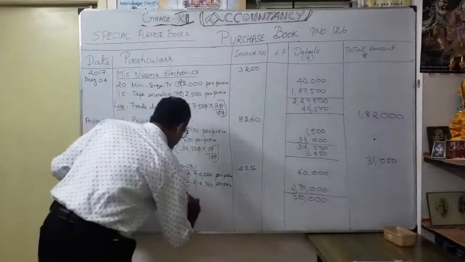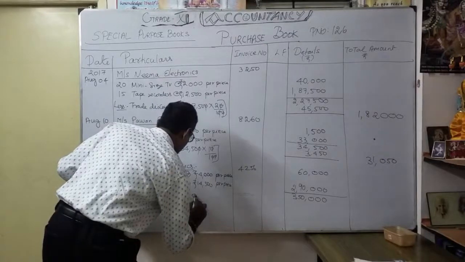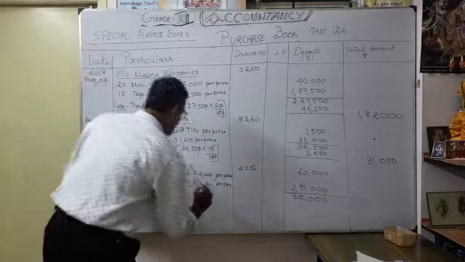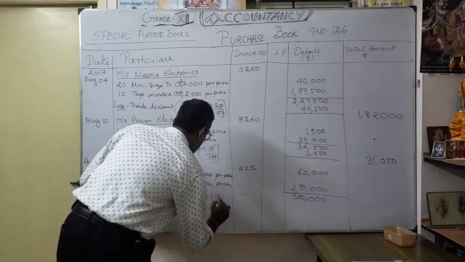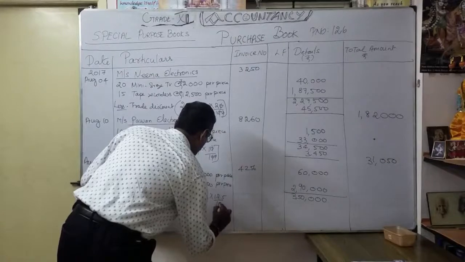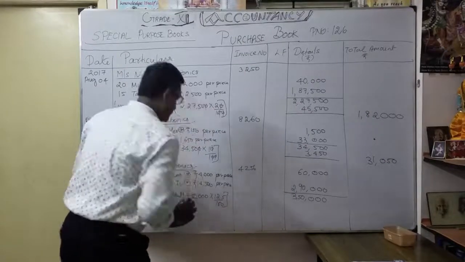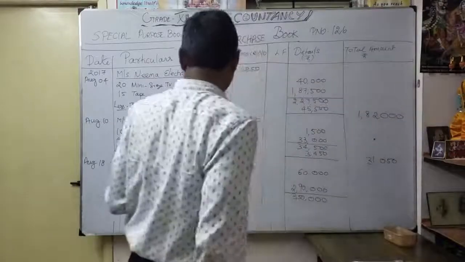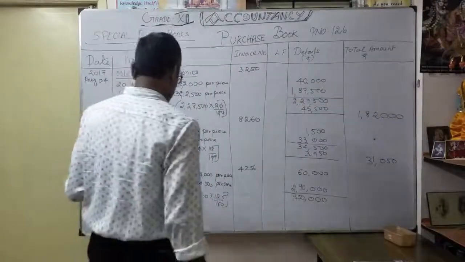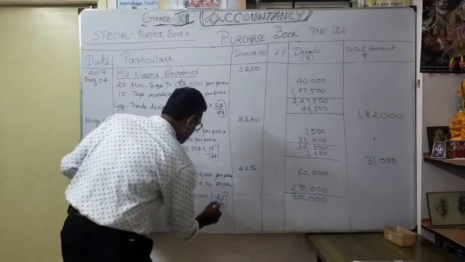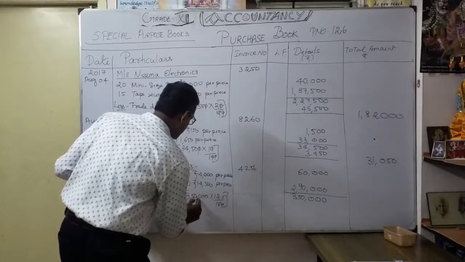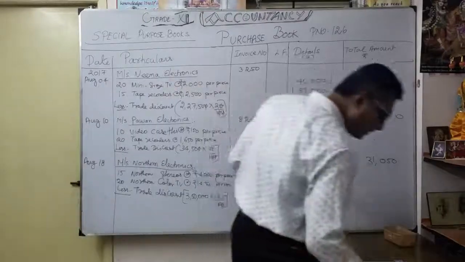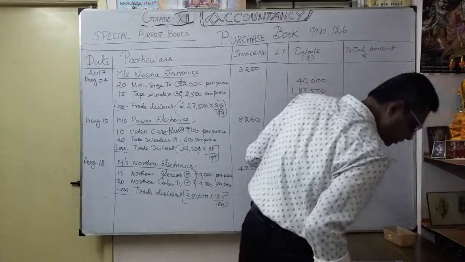For 3,50,000, trade discount is how much? 12.5% into 12.5 by 100. Okay. So once you simplify this, you will get how much? 43,750. Okay. So accordingly, just you cancel this 20, multiply by 3,500 into 12.5, you get how much? 43,750.